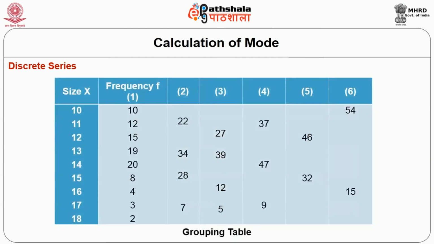The following grouping and analysis tables are formed with the steps given below. So, in the grouping table, first we write the x values and frequency. In the second column we add the first two frequencies, and in the third column we leave the first frequency and add two frequencies. In the fourth column add three frequencies, and in the fifth column leave the first frequency and add three frequencies. In the sixth column leave the first two frequencies and add three frequencies.